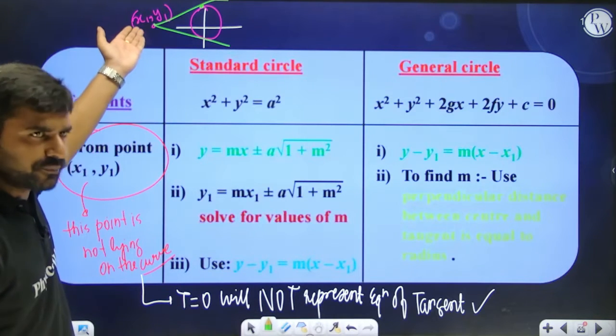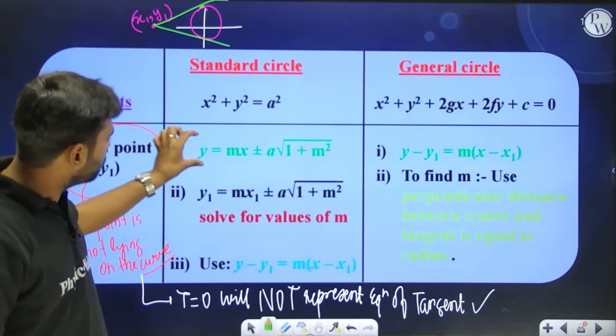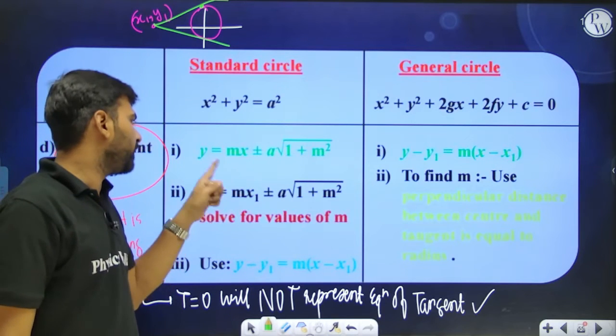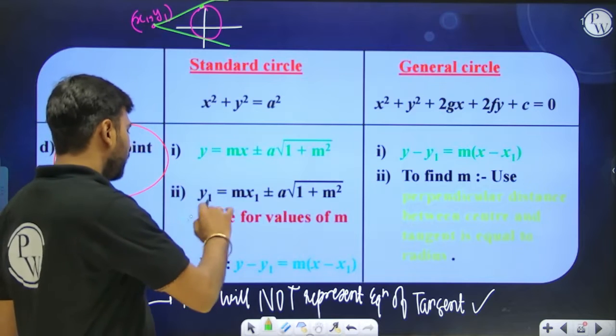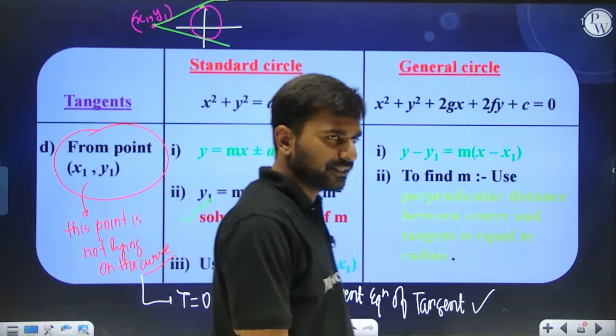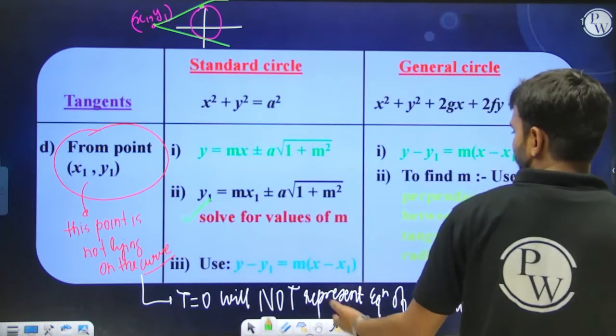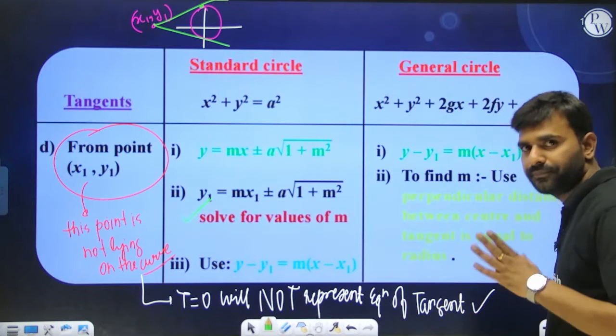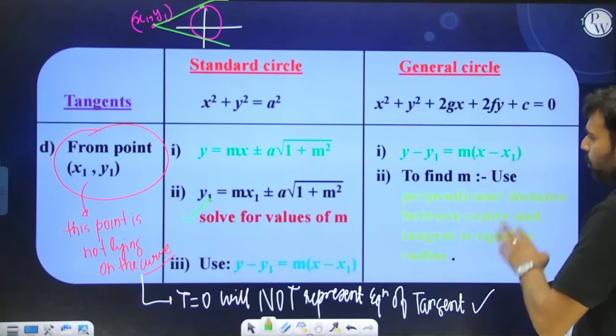Any tangent will pass from this point as well, x1 comma y1. So this tangent has to pass from x1 comma y1, which means in place of x you can put x1, in place of y you can put y1, and then by using this equation you will get the value of m. The moment you get the value of m, you can write down the equation of the tangent quite comfortably.